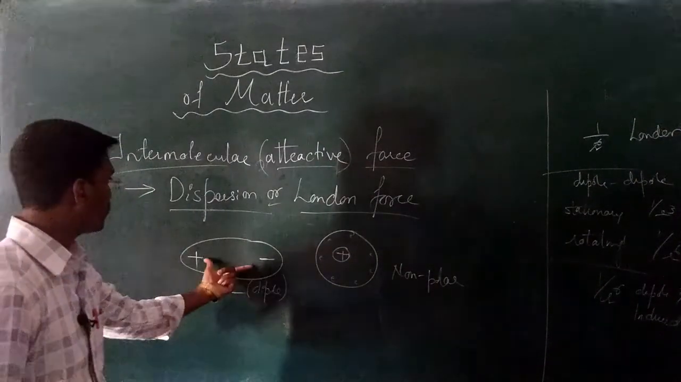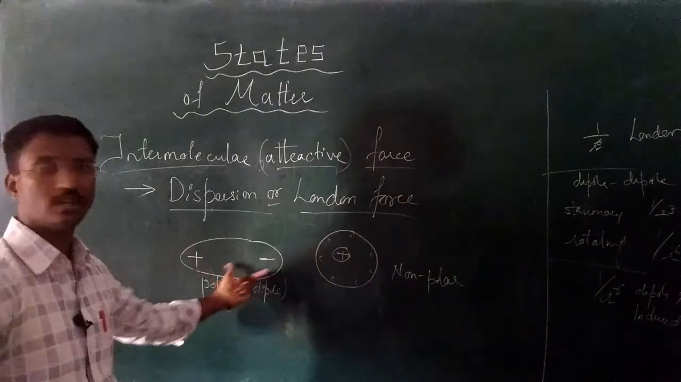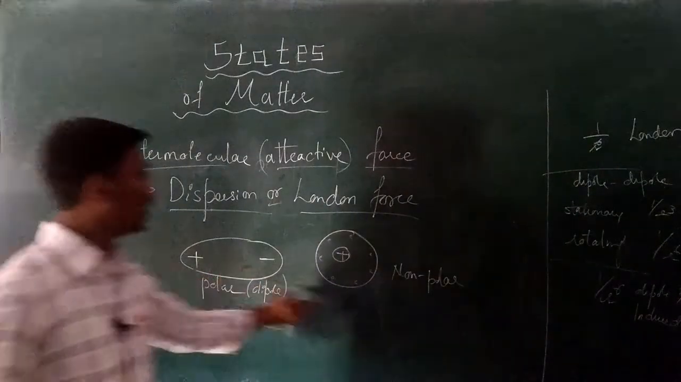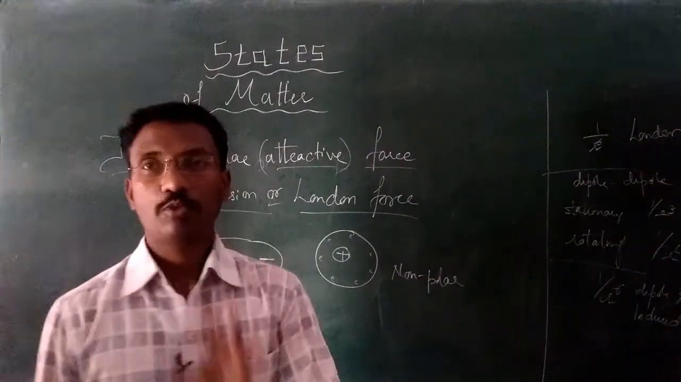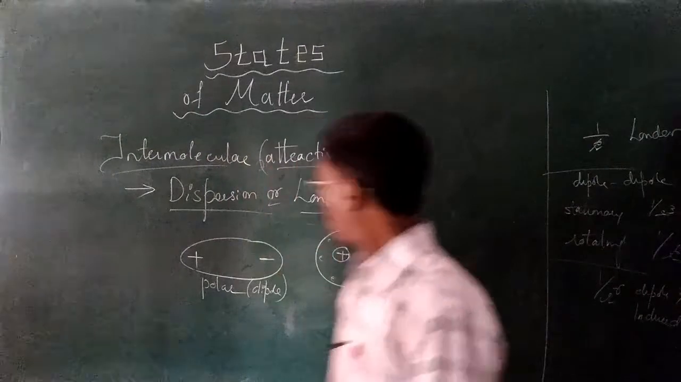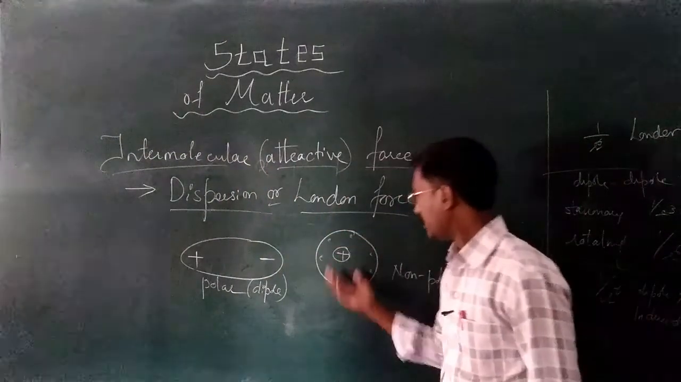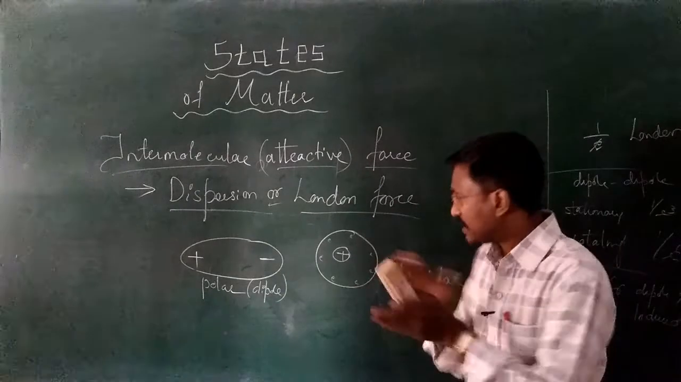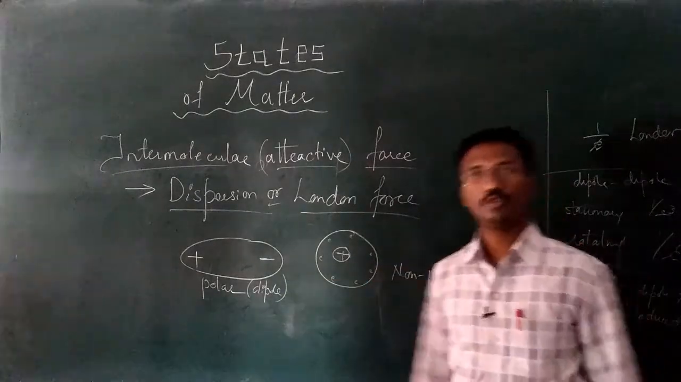Dipole is nothing but having separate charges at two ends. That's why it is polar. This is non-polar. This is a dipole molecule. This is a non-dipole molecule. Are you getting this? Look here, what happens? Initially the electrons are surrounded uniformly. There is no separation between the positive charge and negative charge.